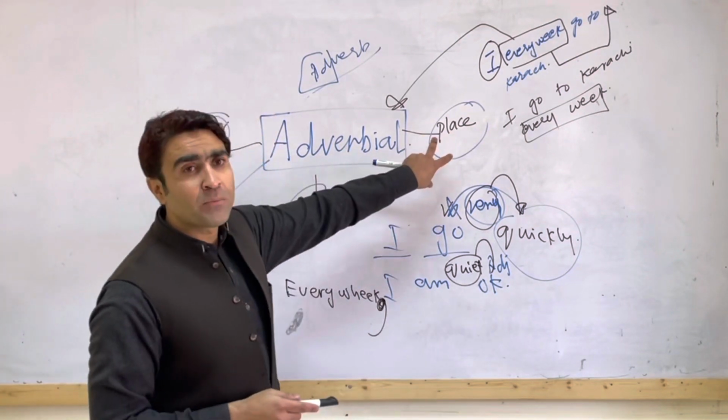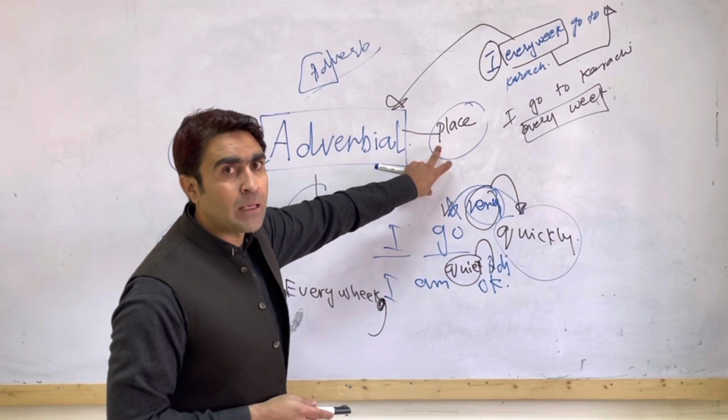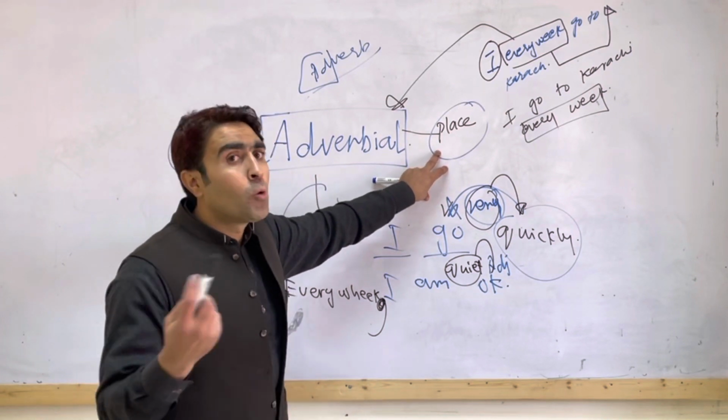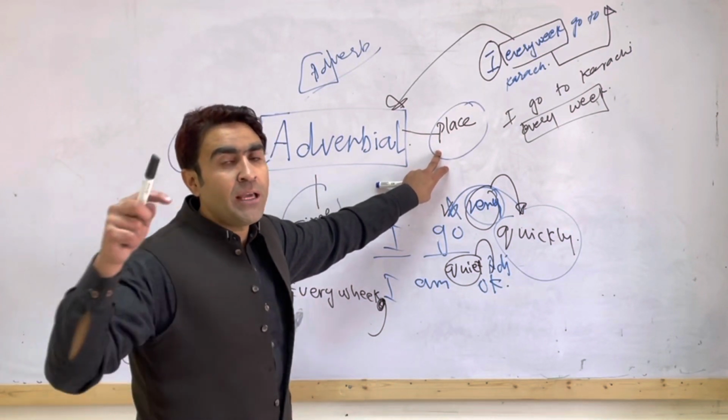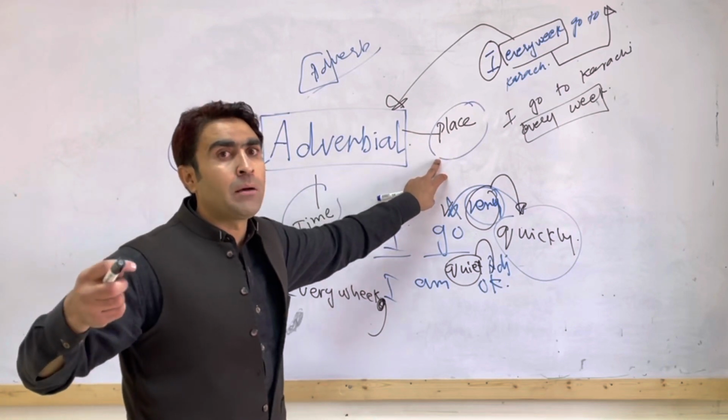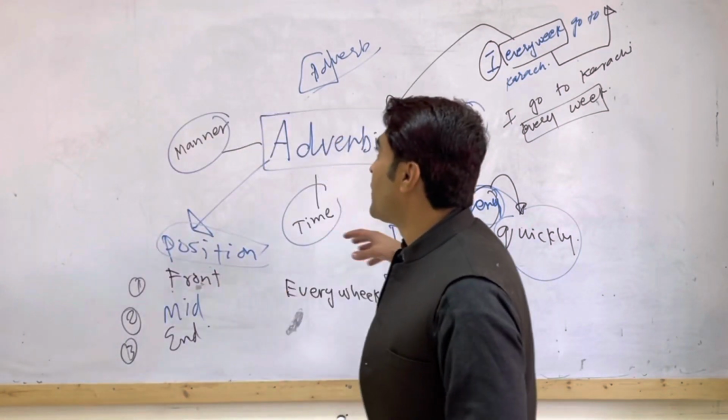The same is the case with place. For example, where do you live? I live there. Come here, for example. So this is called adverbial in grammar.